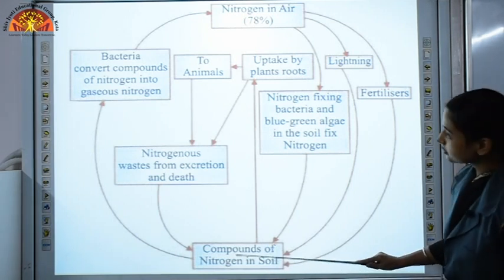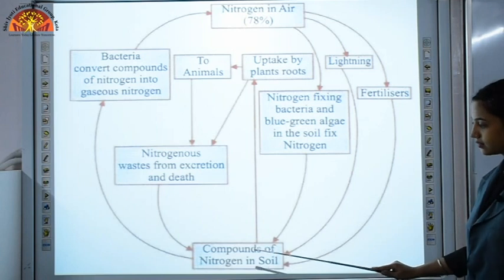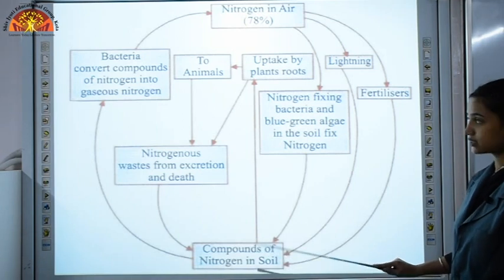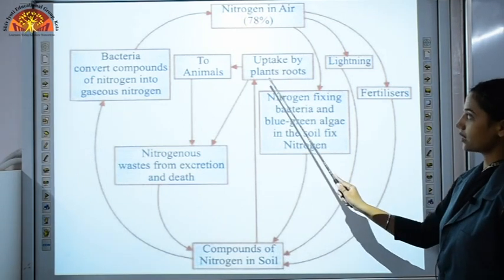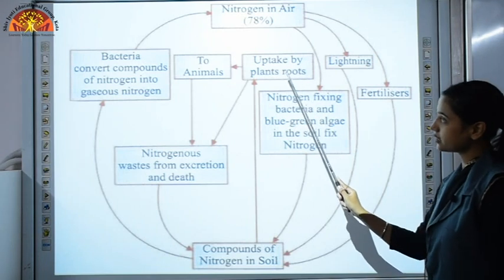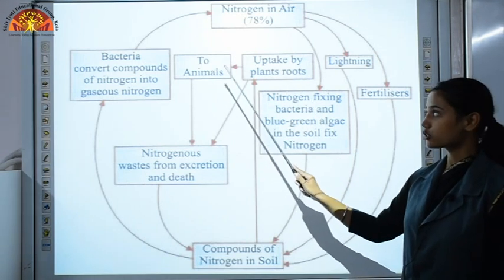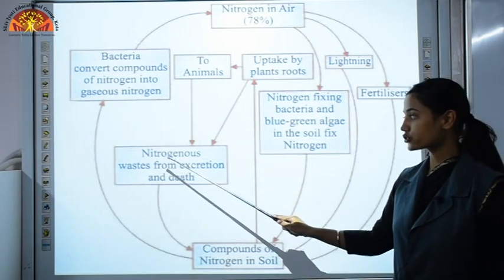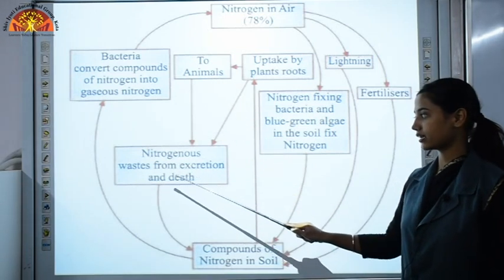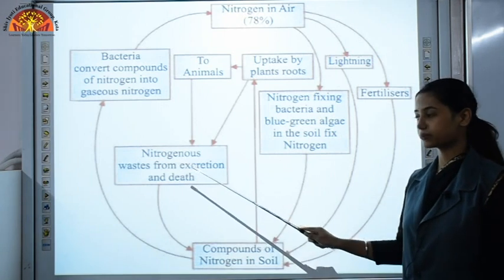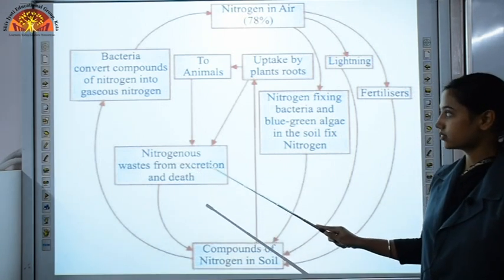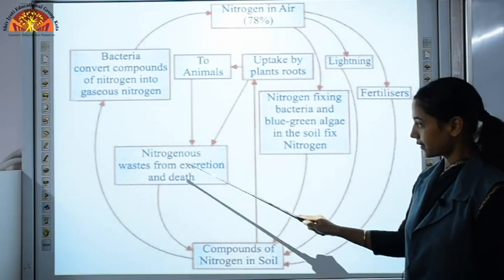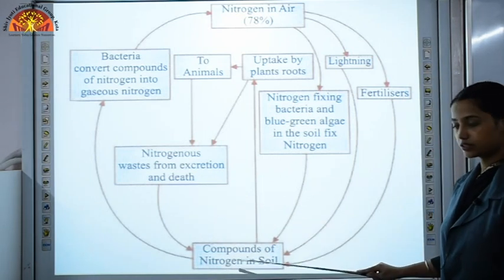Now this is absorbed by the roots of plants. Here it is uptake by plants' roots, and these plants are eaten by animals. So when these plants and animals die, we get nitrogenous waste from their excreta and their dead bodies. Again it is getting mixed with the soil.